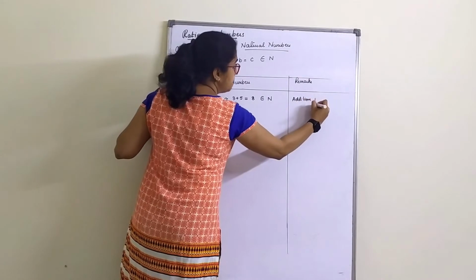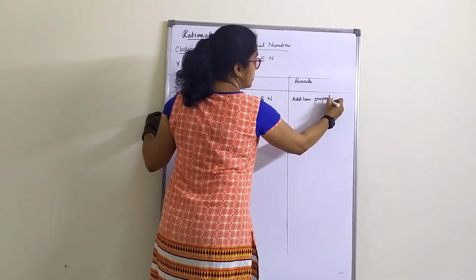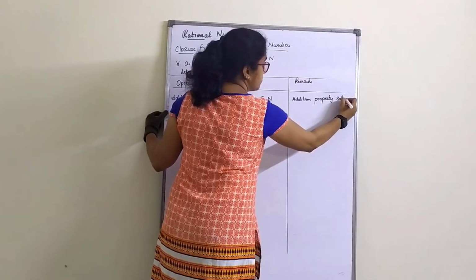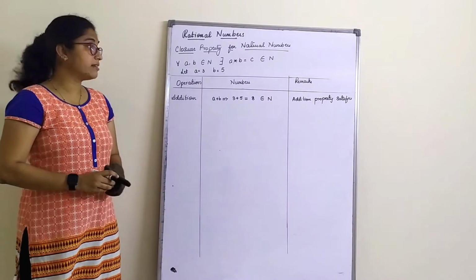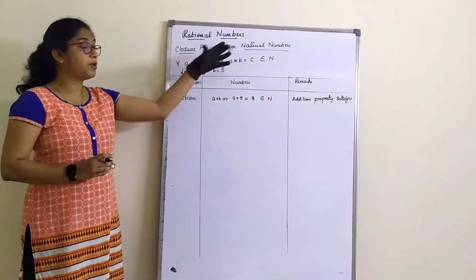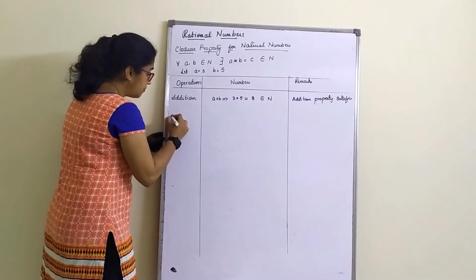So we will write here, addition property satisfies. Right? So addition property satisfies the closure property of natural number. This is the first one. Now let me check with subtraction.